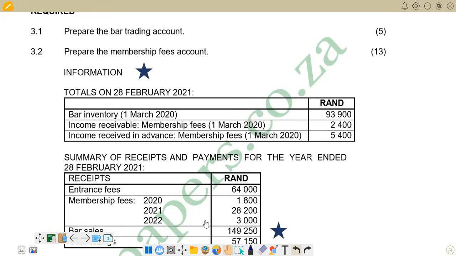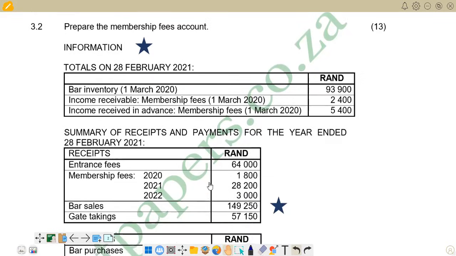So let's take note of that. Basically, this payment that was made here of 1,800 is the payment for membership fees that were not paid for the previous financial period, and this one is for the current financial period, and this payment was made in advance for the next financial period. Let's take note of that.